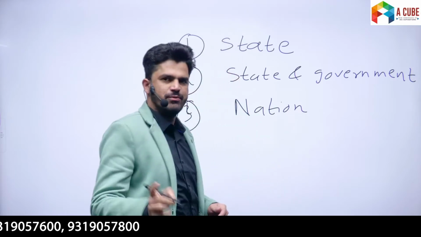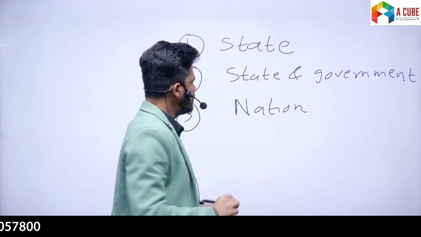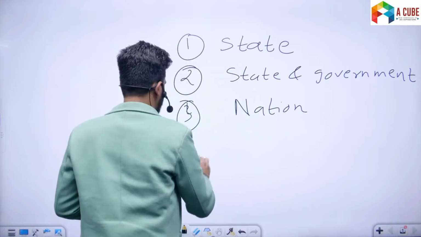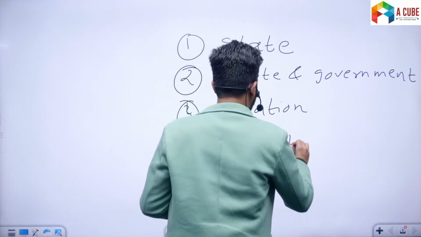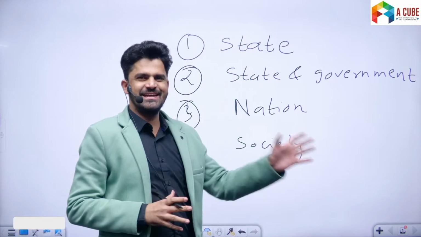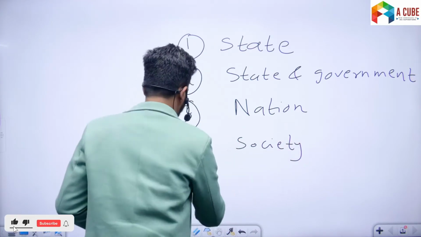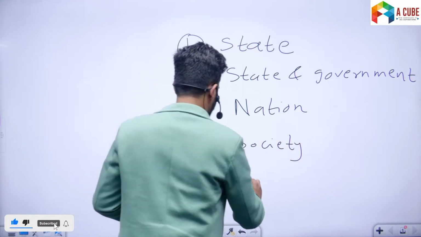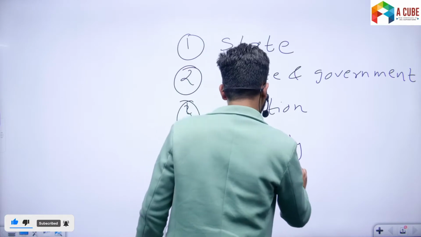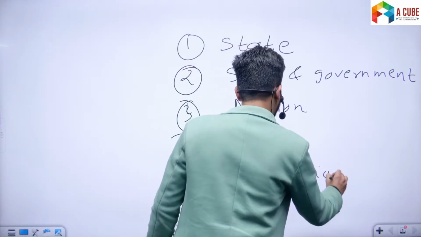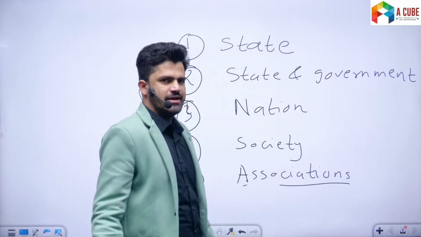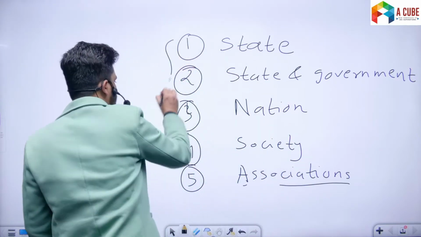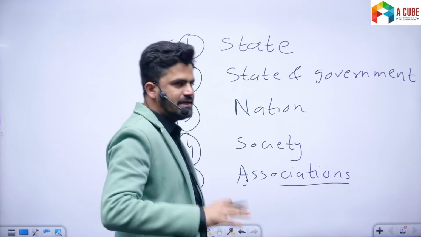And what is the difference between nation and state? Fourth, society. What is society? And again, what is the difference between state and society? And fifth is associations. There are various types of associations in every society. So we are going to discuss these five concepts in detail.